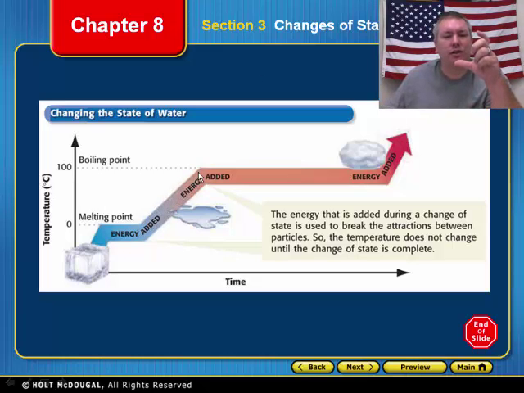And as we keep adding energy to it, eventually we could get it to its boiling point. If we get that water to 100 degrees Celsius, we get it to its boiling point. Now the temperature of that water stays the same until all of that water is boiled away. All right, that is when we get to the boiling point. But notice right here, the boiling point and the melting point are not the same temperature. You guys need to pay attention to that. Melting point is when it changes from a solid to a liquid. Boiling point is when it goes from a liquid to a gas.